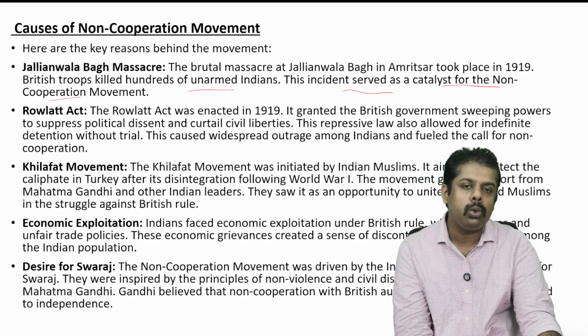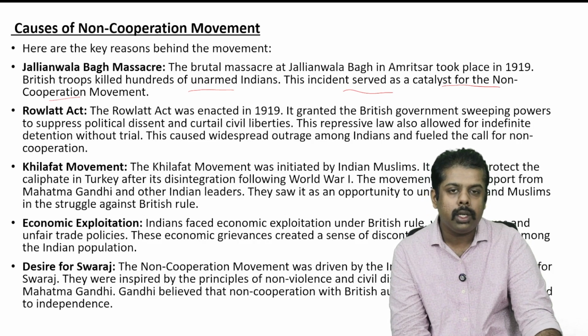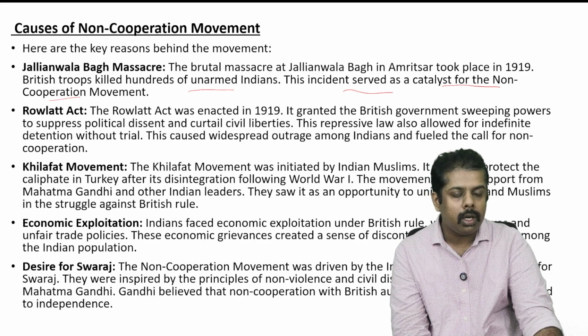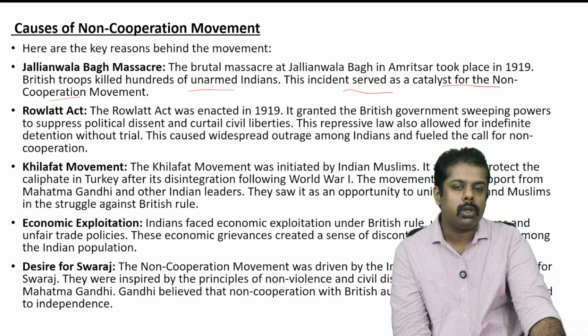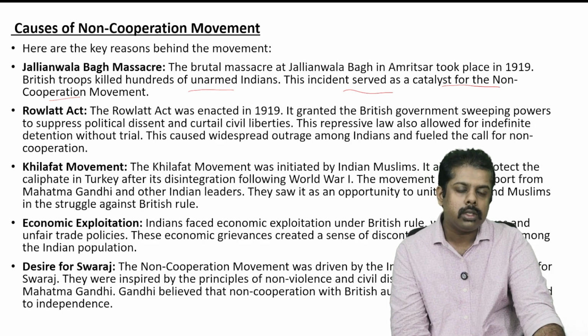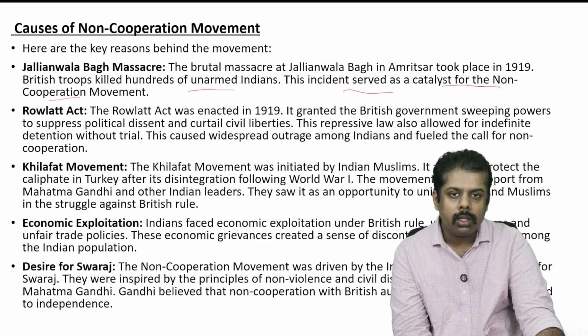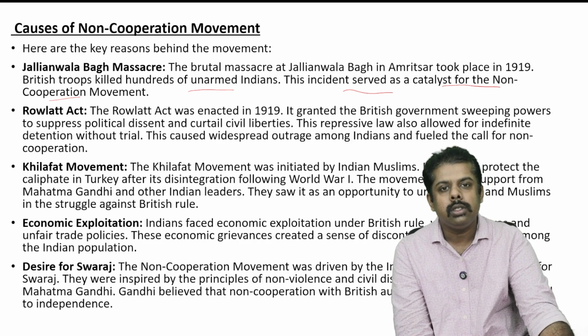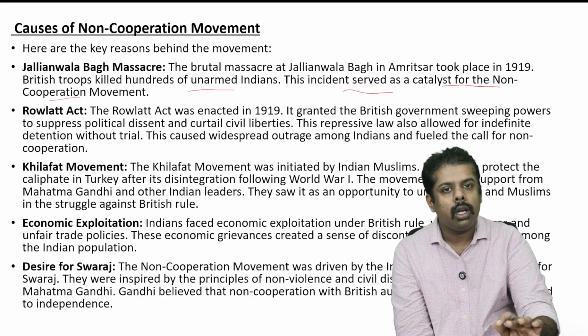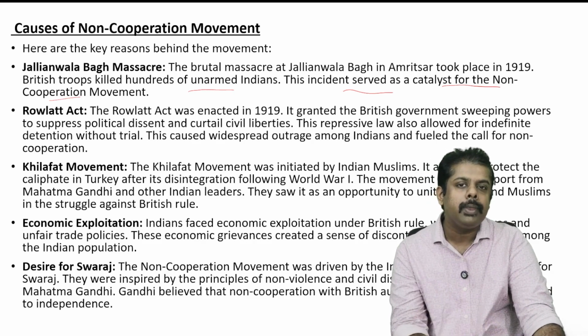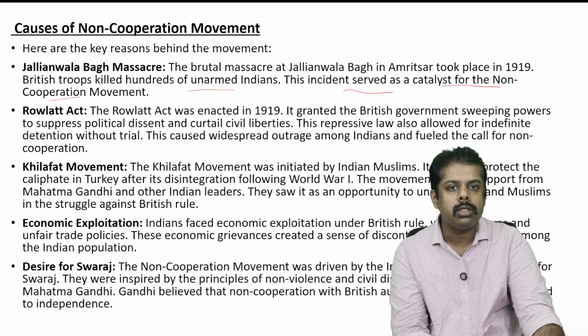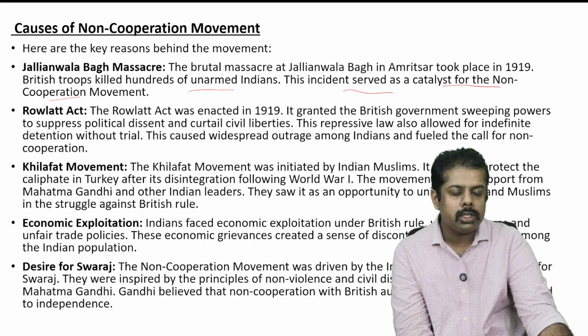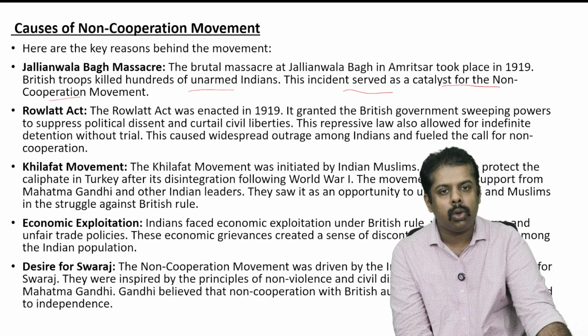If you have visited that place, or have seen pictures of it, till now we can see the bullet marks on the walls. That was a brutal act by the British government, and a pivotal reason for India to start the non-cooperation movement.